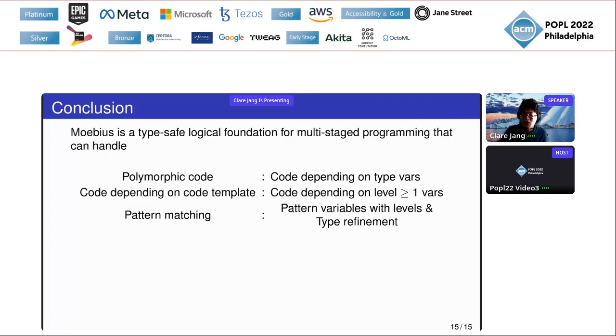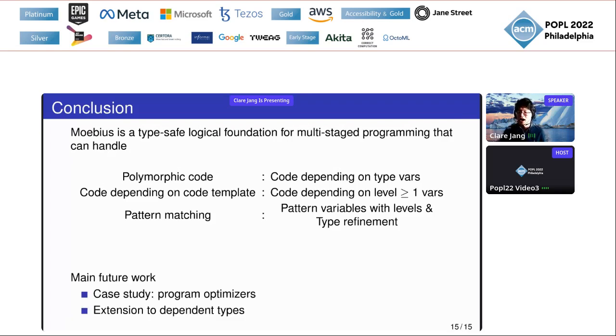For the future, we will explore how to implement program optimizers in this framework and extend the system to a logical foundation for multi-stage programming with dependent types to exploit the full potential of typed metaprogramming. If you want to see more details of our foundation, please check our paper. Thank you for listening.